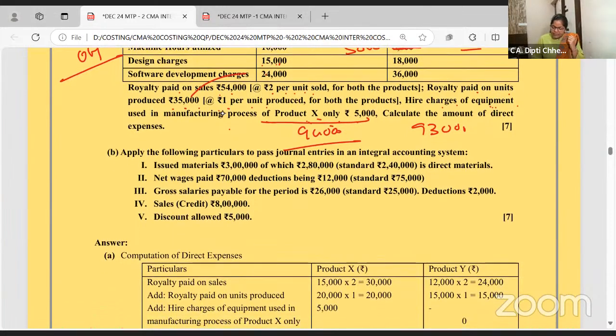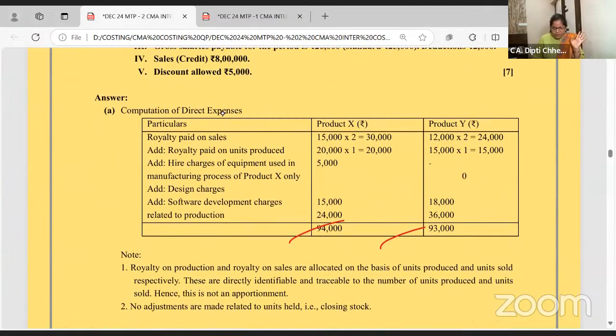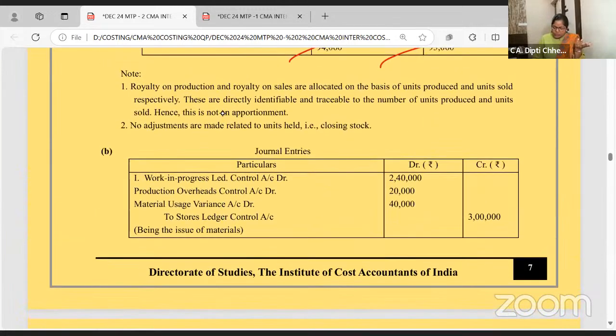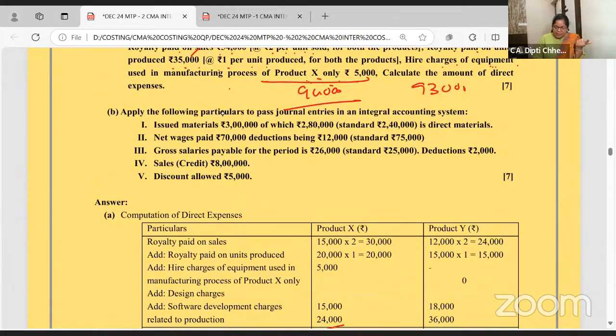Apply the journal entries in the integrated costing. Now in integrated costing, they have also combined the standard costing. I think you can leave this question. But if you want to do it, one example I'll say: suppose material is 3 lakh, out of which 280 is direct material.